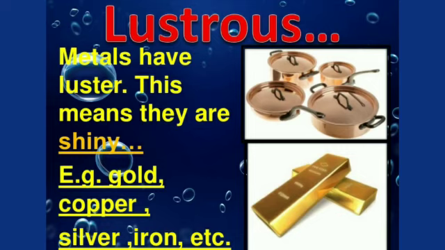Now for example, if we observe the freshly cut surface of metal, we will find that it has a shiny appearance. This is called metal lustre. The shiny appearance of metals makes them useful for making jewelry and decoration pieces. For example, gold and silver can be used for making jewelry because they are bright and shiny.